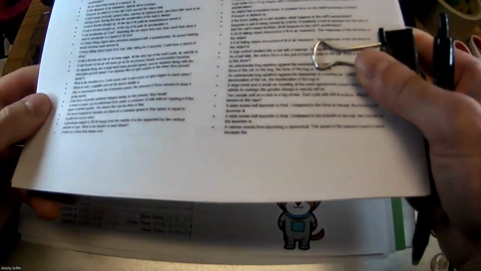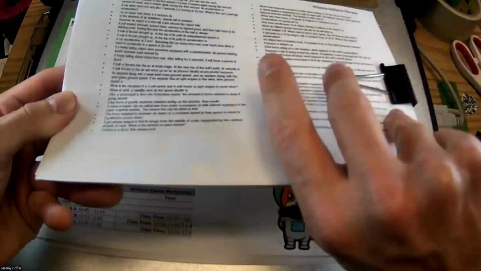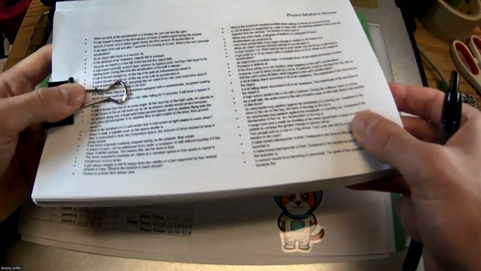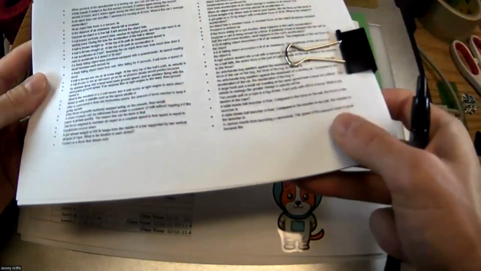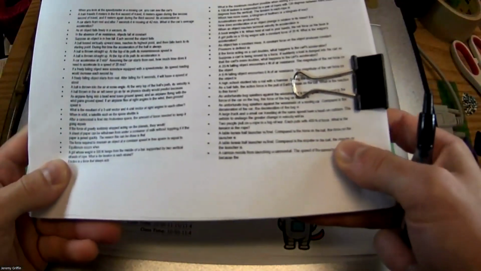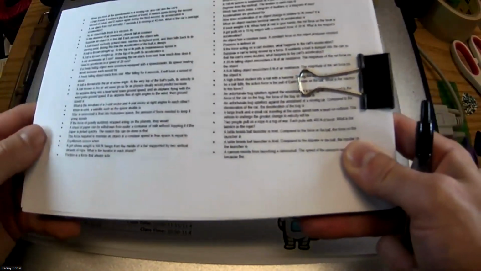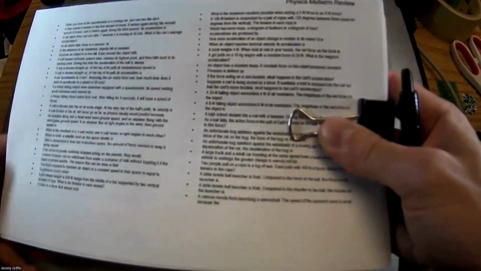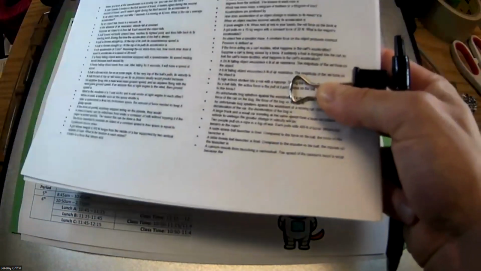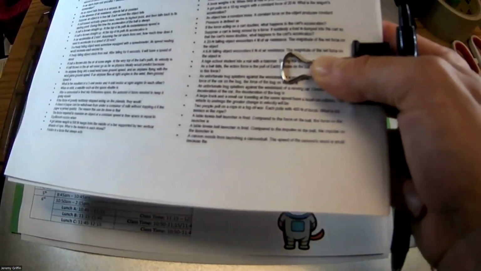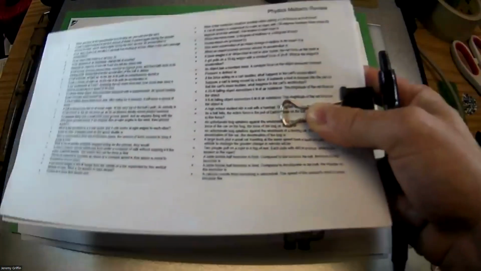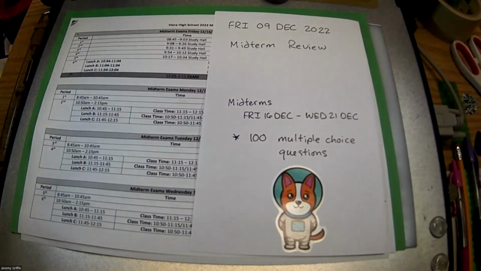You guys see this page in front of you right here? It's the midterm review. There's 100 conceptual questions. This is going to be a part of the review. I'm not going to go over these exact questions today, but next week we will. We'll hit all of these. So this is for you guys. Pick up one of these and keep it. I have posted this to Google Classroom along with a few other things.